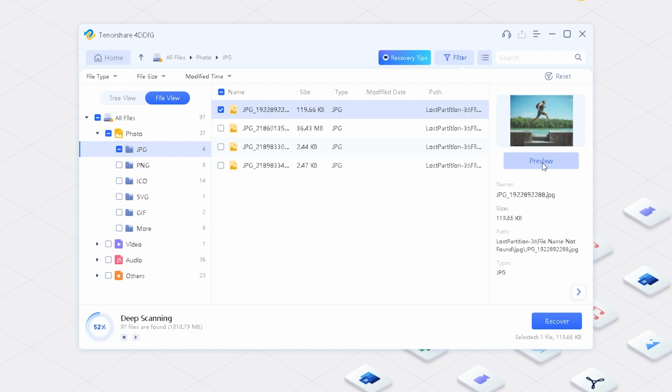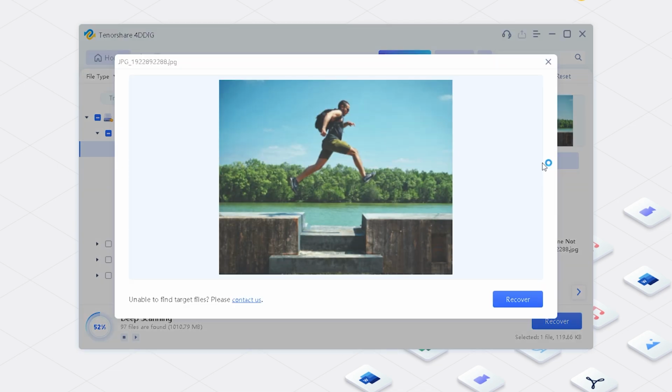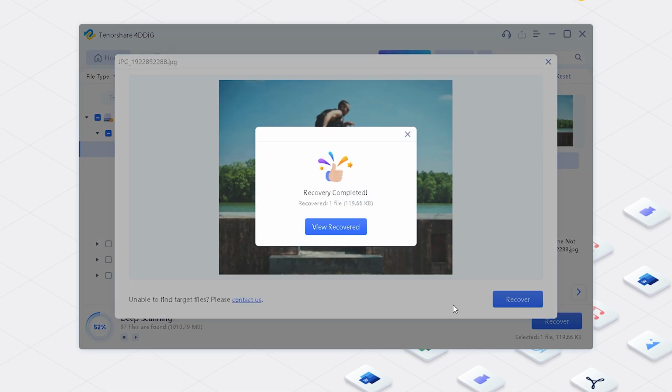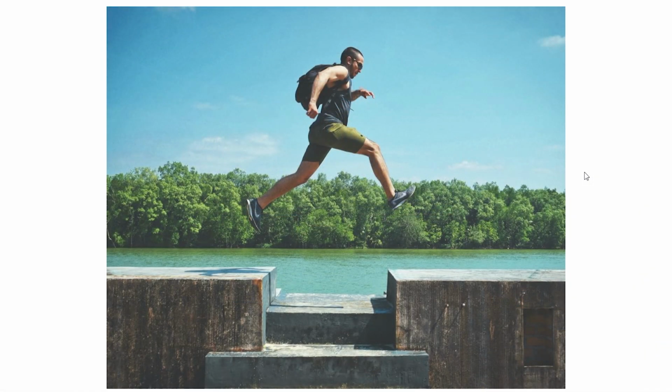Once you find your data, you can preview and click Recover. You are advised to save the recovered files to a different location, then click Recover. Then click View Recovered to check your data.